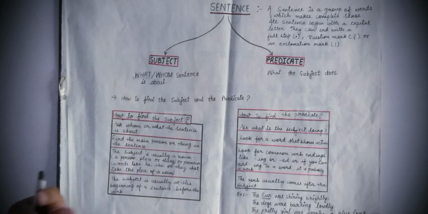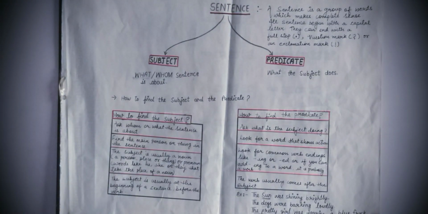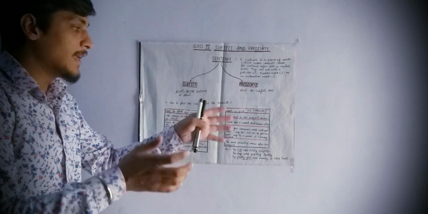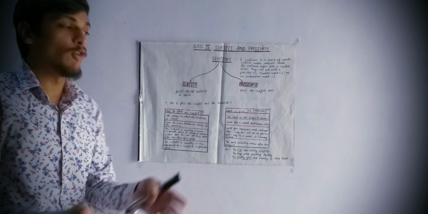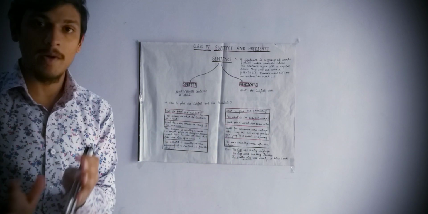Like in subject, हमने किसके बारे में बात किया, whom the sentence is about. किसके बारे में सेंटेंस है, that was subject. And on the other hand, predicate में subject क्या कर रहा है, what actions they are performing, that is predicate. What the subject is doing, that is predicate.